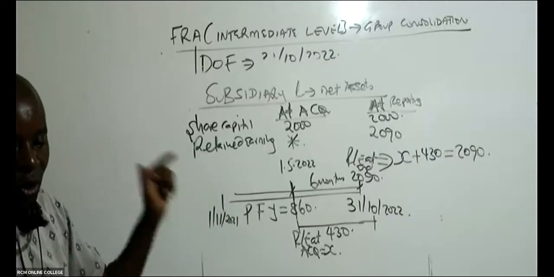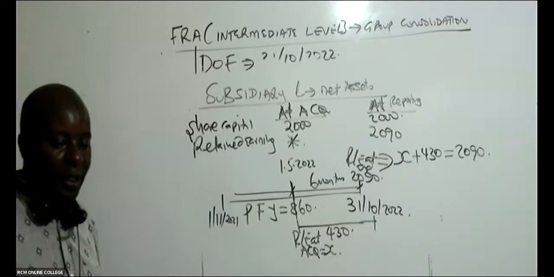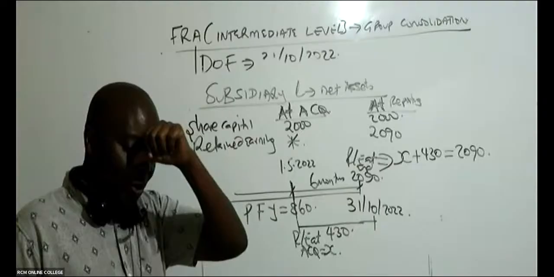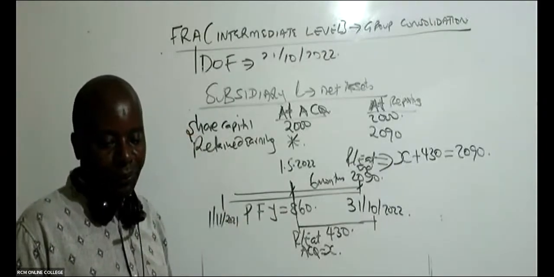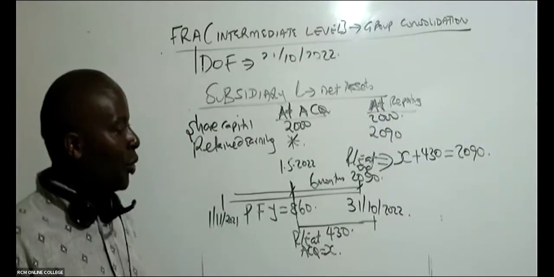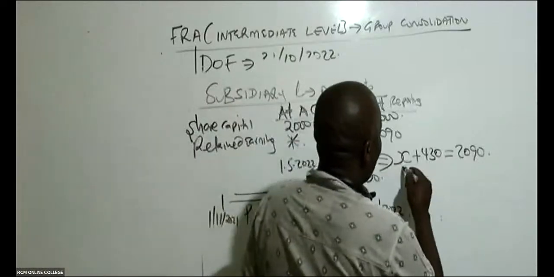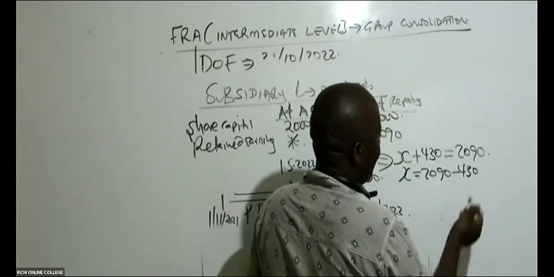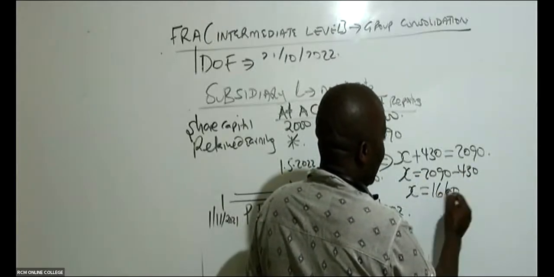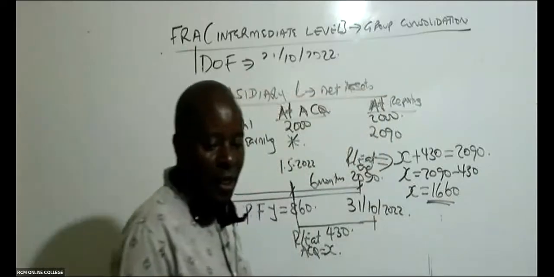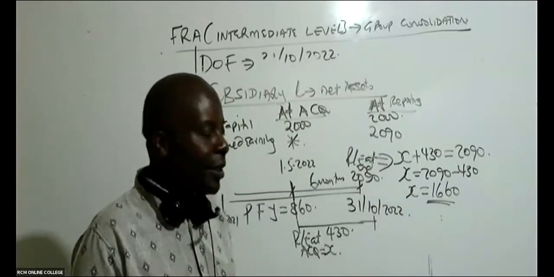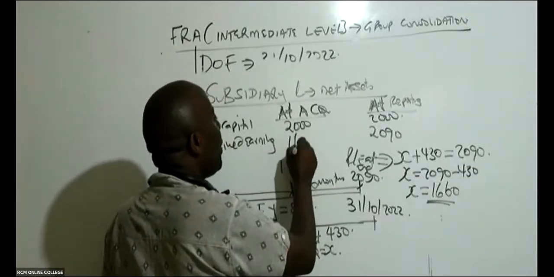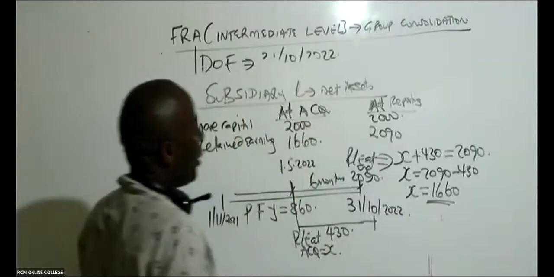Then what is the value of X? Is there somebody who is able to give us the value of X here? If you make X the subject, X will be 2090. This has to cross over and it becomes negative. Therefore, X will be 1660. So is that now understandable? This is quite a tricky area, but once you get used to the questions, then you'll be able to just nail this down.